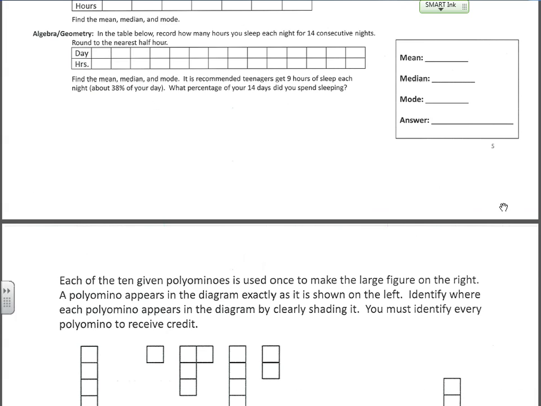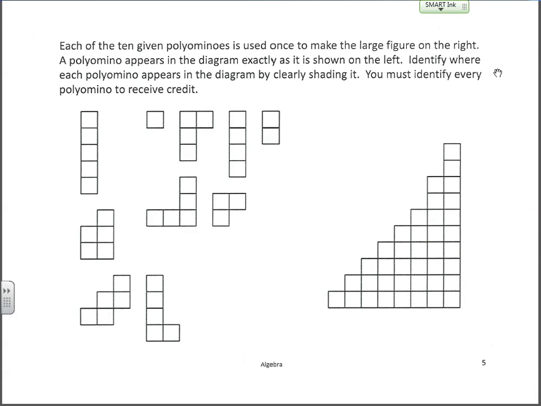Then we move on to polyominoes. Each of the 10 given polyominoes appears in the figure on the right exactly as they are shown on the left. So no turning, no flipping, no rotating, no any of that stuff. And you need to identify where they are. Just make sure that I shouldn't have to try hard to figure out where one block begins and the other ends. So if you think, for example, that this one here is right at the top here, just put a line there. If you think this one is right below it, just go like that.